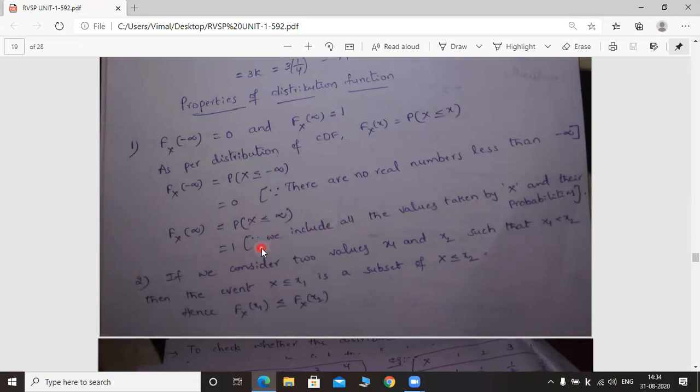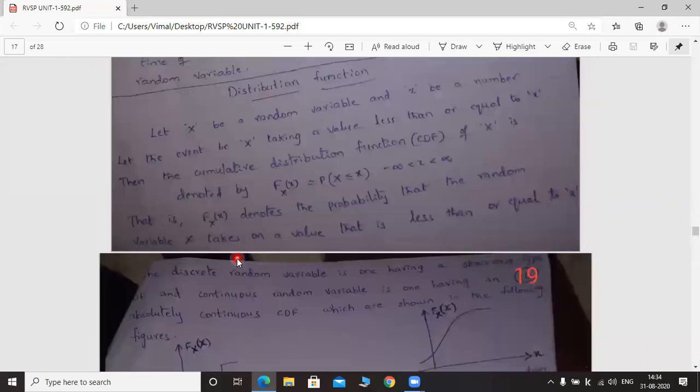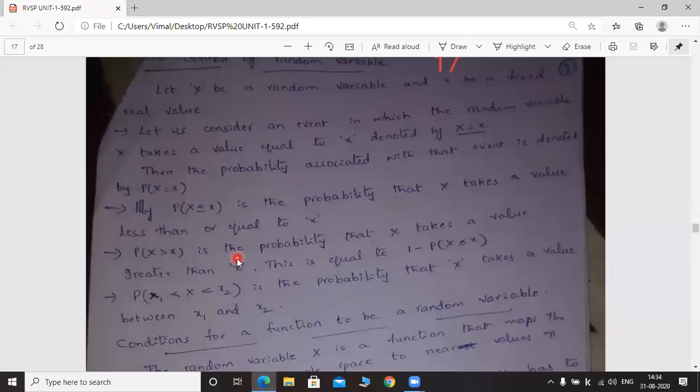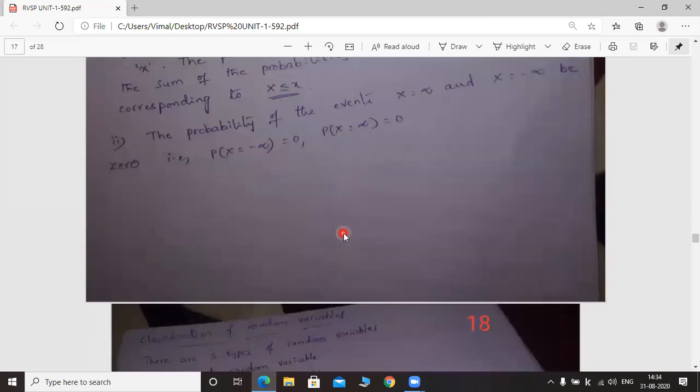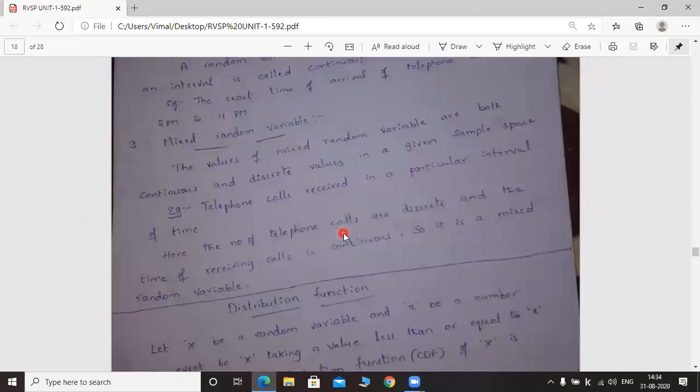Whatever it may be, the sum of probabilities is 1 only. That's why probability of x less than or equal to infinity can be treated as 1 only. That is already explained. Here the probability of x equal to infinity is 0. So go to next one.